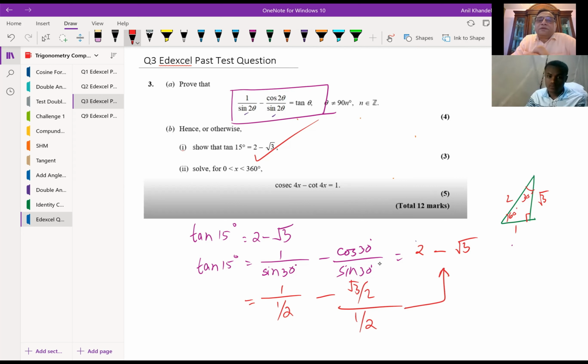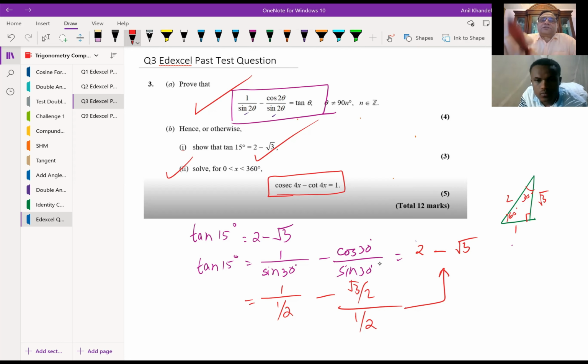So once you have done part A, you should actually use that result to find the exact value for tan 15 degrees as shown in these calculations. You get the idea. Perfect. Now we've done part A. Let's do the next question, which is: solve for x from 0 to 360 degrees, cosecant 4x minus cot 4x equals 1. This solution we need, right? Can you solve this? 5 marks. Let's do it.